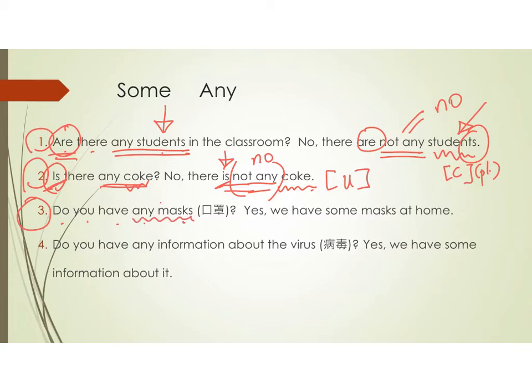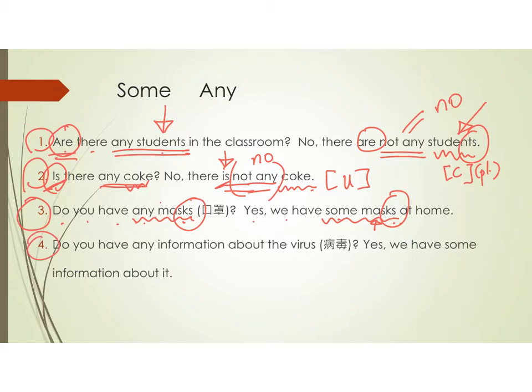Number 3, do you have any masks? See? Here, any masks. We use the countable noun and then we use the plural form. Yes, we have some masks. 我哋有一些口罩啊 so we say some masks. Sure, we use the plural form masks, not the singular form mask.